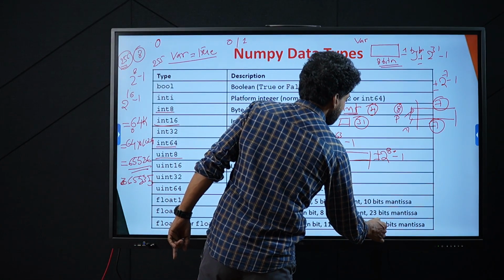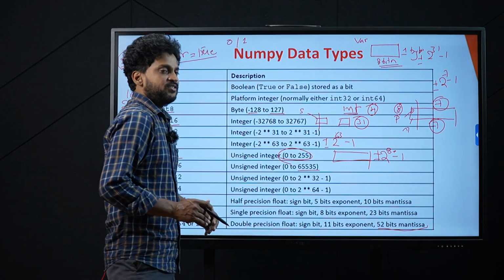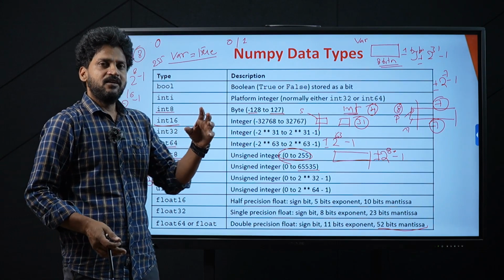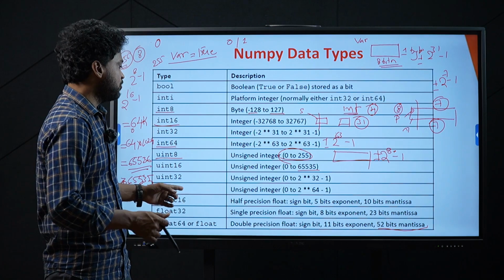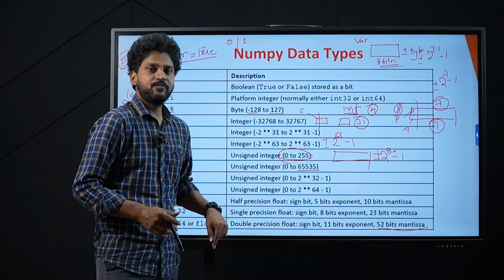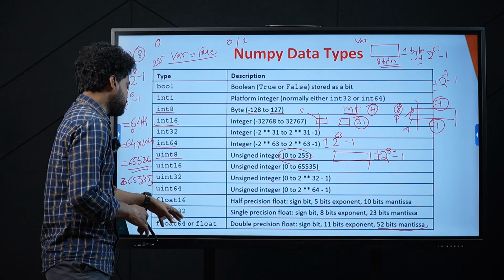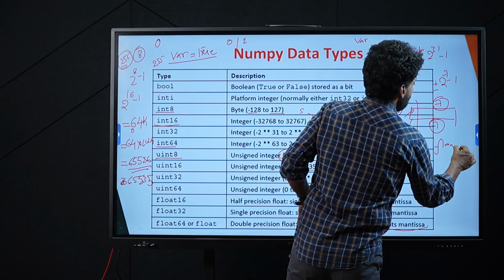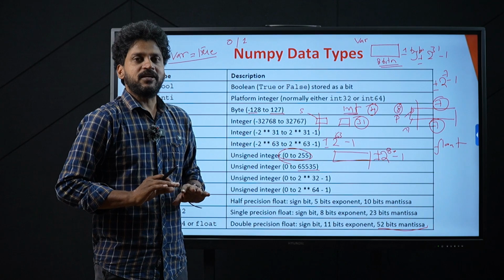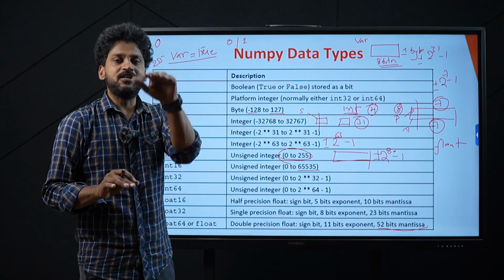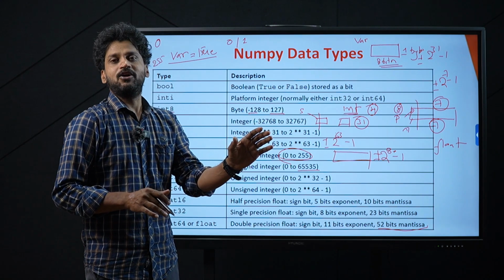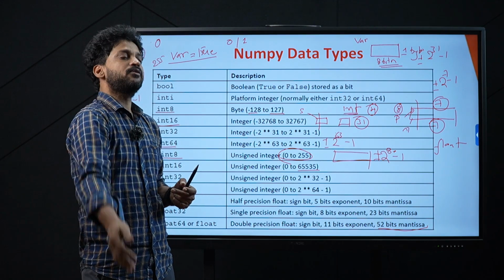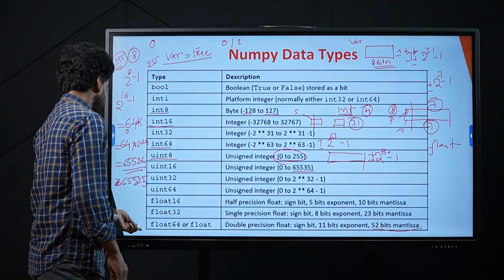Sign bit, 11 bits are exponent, 52 bits are mantissa. Somehow we are going to divide this entire floating value into mantissa and exponent. In the offline session, I am going to explain how this mantissa and exponent work, but that's not relevant here. In float 64, there will be 8 bytes provided. If you simply declare float, the total size that you're going to get is 8 bytes to store your value, in which there is some part called mantissa, there is some other part called exponent. I am going to talk to you about this in our offline classes.